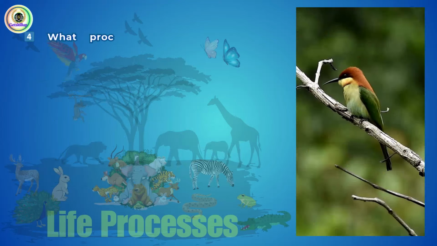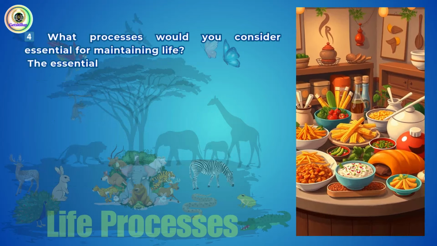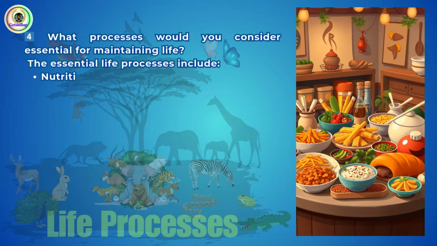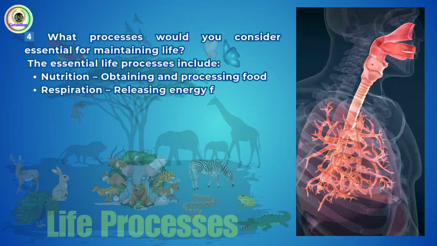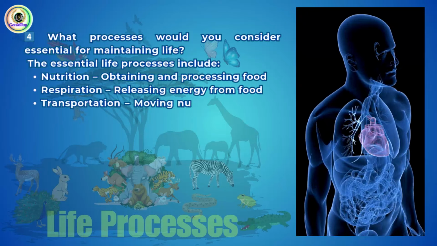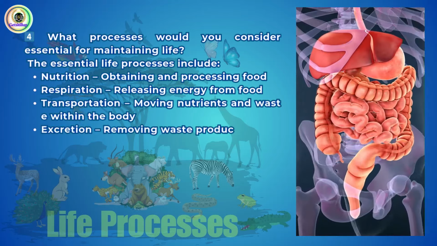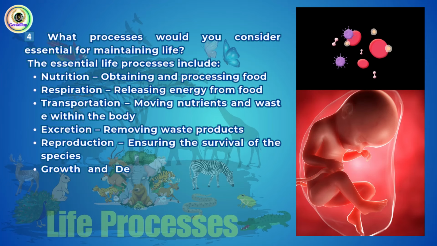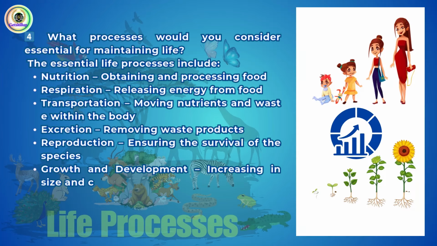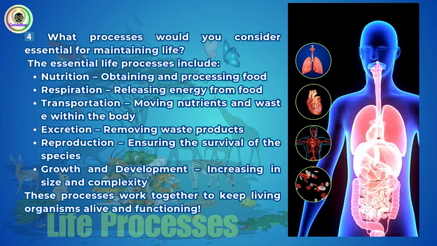What processes would you consider essential for maintaining life? The essential life processes include nutrition, obtaining and processing food. Respiration, releasing energy from food. Transportation, moving nutrients and waste within the body. Excretion, removing waste products. Reproduction, ensuring the survival of the species. Growth and development, increasing in size and complexity. These processes work together to keep living organisms alive and functioning.